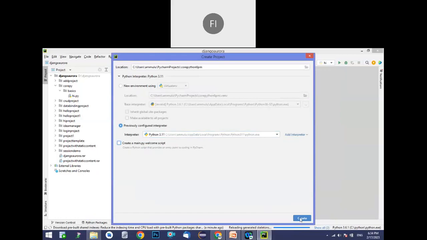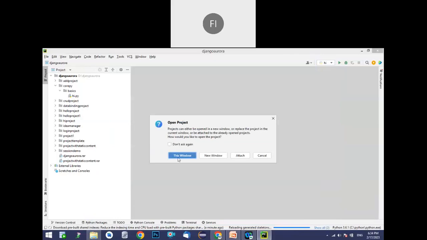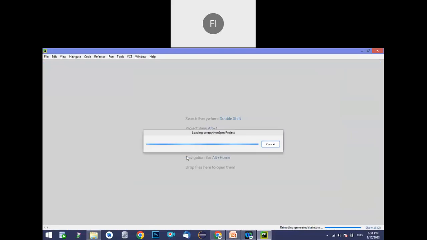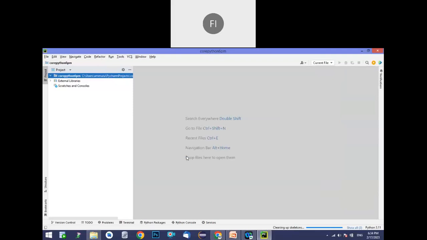Once you click Create, it will ask whether to open the project in a new window or this window. New window means the previous window stays as it is and the project opens in another window. This window means the existing window closes and the project opens in the new window. I am choosing this window only. Those are the few steps for creating the project: first File, then New Project, give the project name, select the interpreter, and done. That's all for the project work.